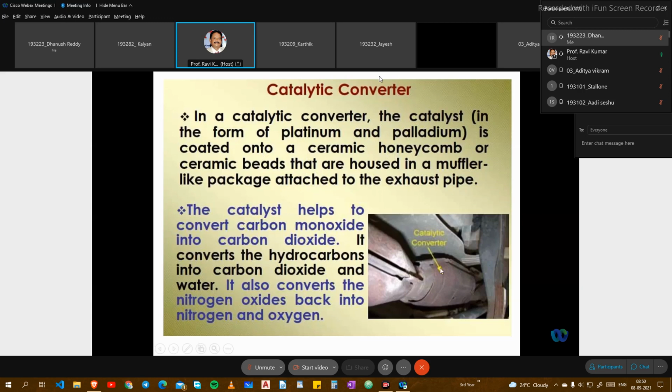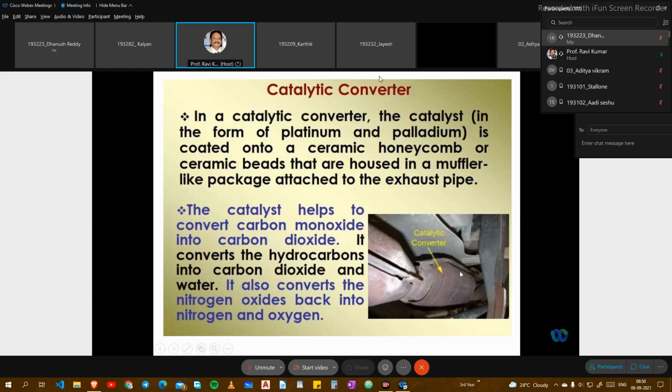The catalytic converter will have two-way and four-way pipes, and whatever exhaust is coming out will be exposed to the chemicals, platinum and palladium, which are coated on the honeycomb structure of the catalytic converter. This catalytic converter will have two-way and three-way types of modes. Anyhow, we'll discuss it. And in this, you have two layers.